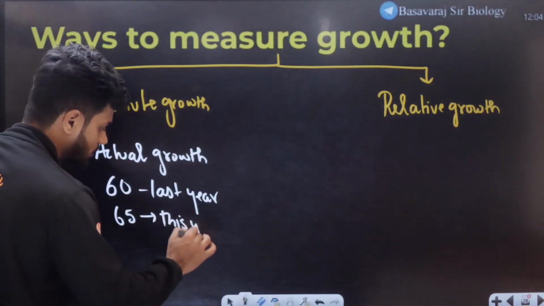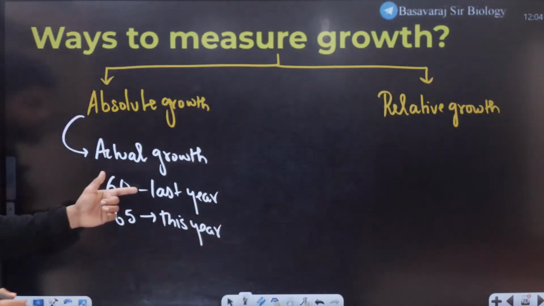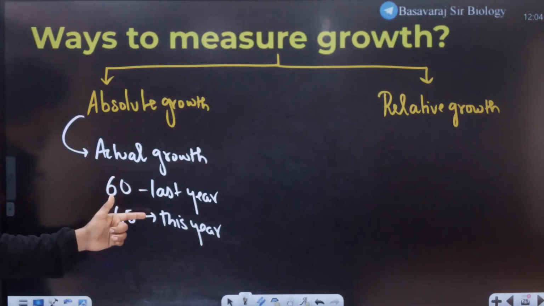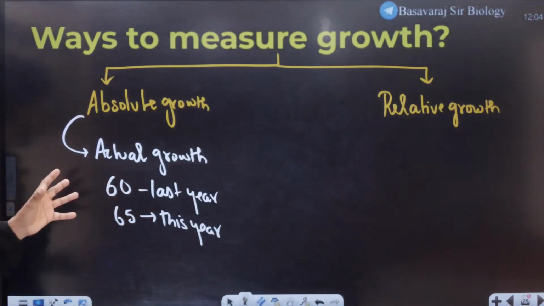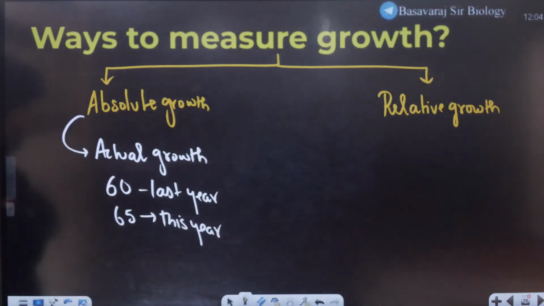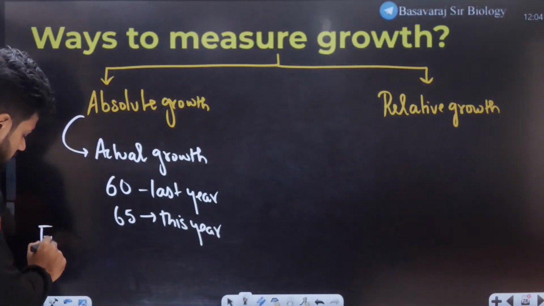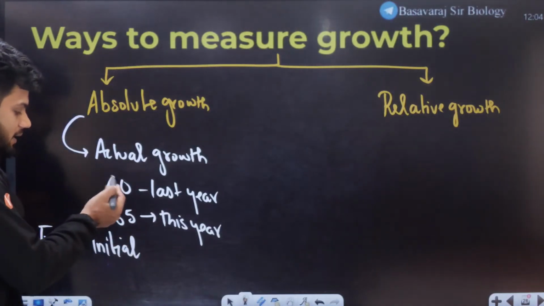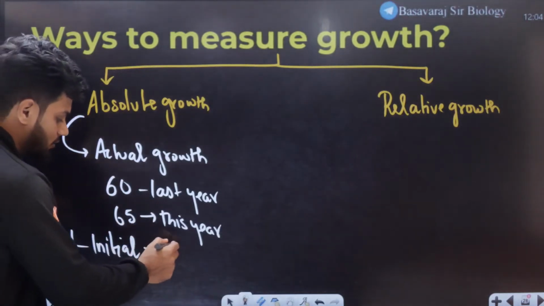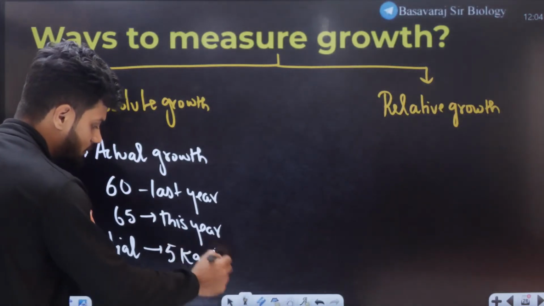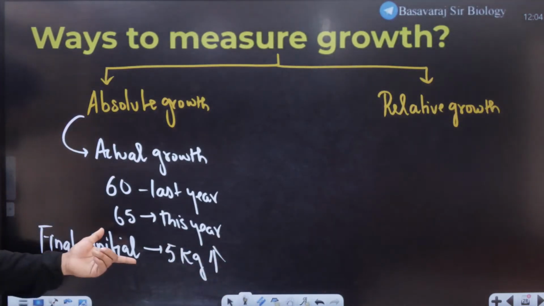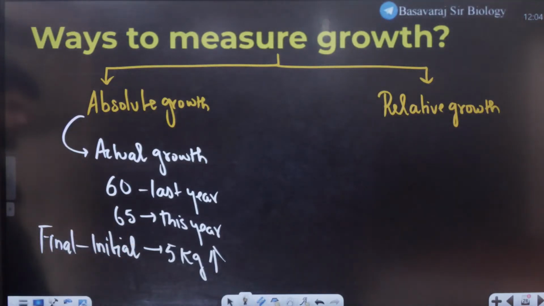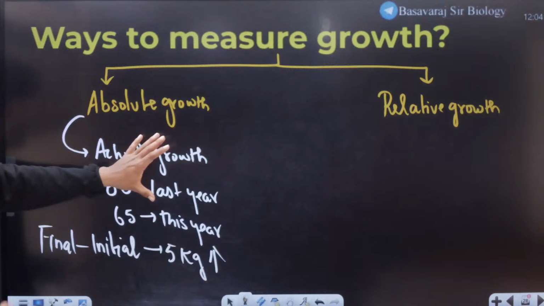Now students, tell me, within the span of 1 year, how much weight have I increased? All you will do is final minus initial. 65 minus 60 is going to be a 5 kg increase. You can tell very easily, Ninja. Yes or no? A 5 kg increase you can tell me. So this is absolute growth. Very easy to tell.